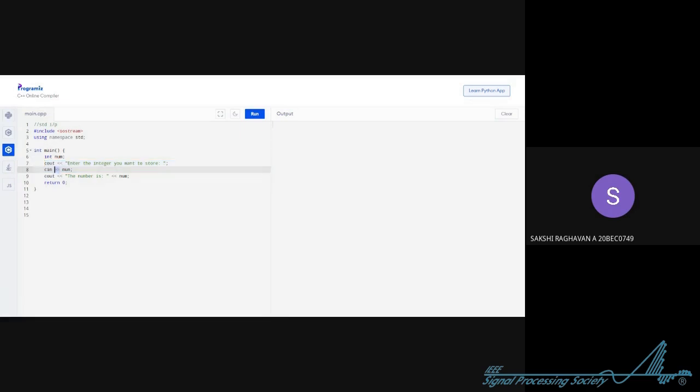This operator sign, see, both are different. When you're using cout, you're using the less than operator, and when you're using cin, you're using the greater than operator. This is just the syntax. This is how this language was designed. So the syntax of cin would be this. Then we are printing what value we stored. Okay, let's run this code and see.